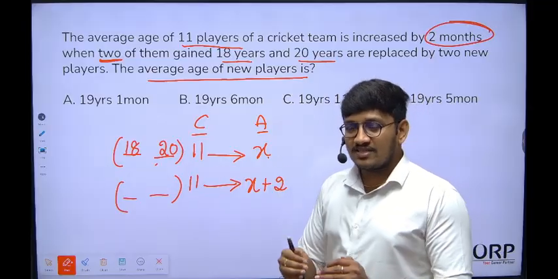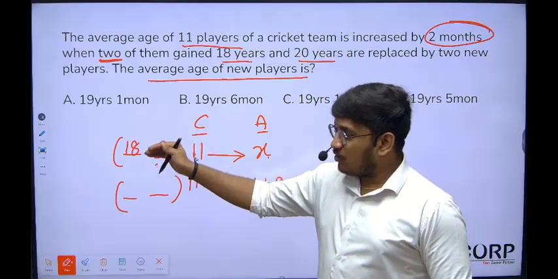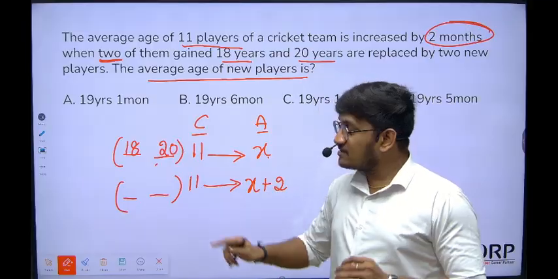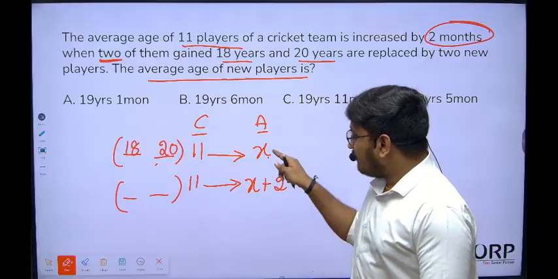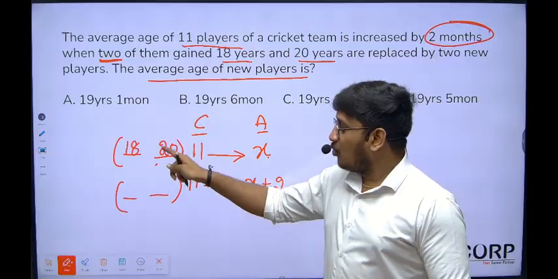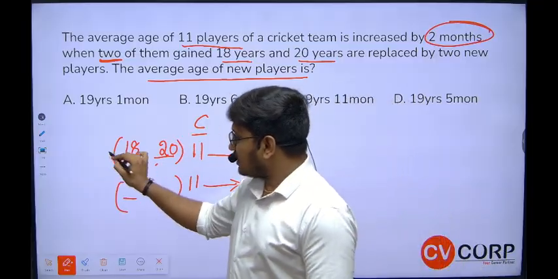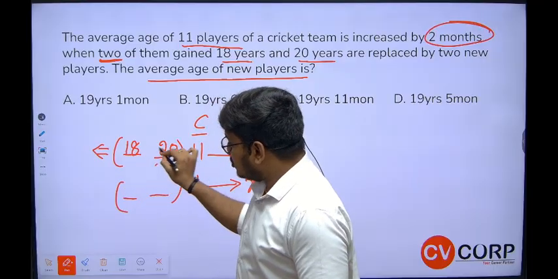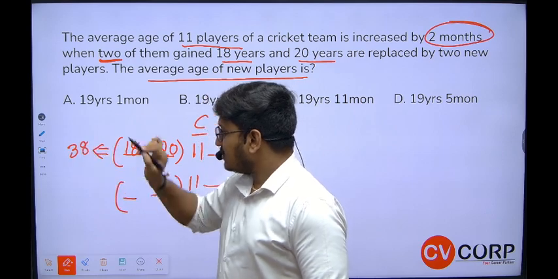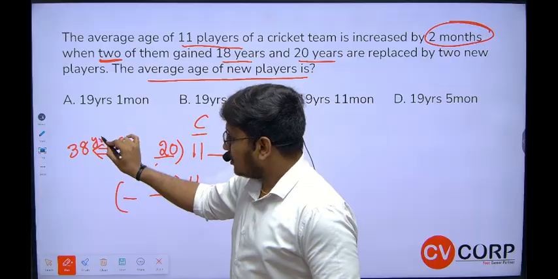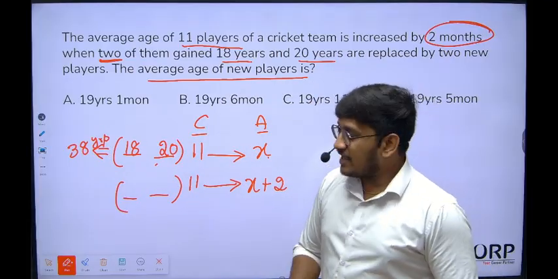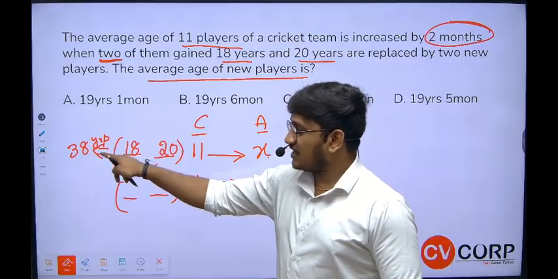So obviously these two are the old players, and the new players are older than the old players, because the average increased means the new players' age is more than the old players' age. The two players' ages combined is 38 years. I can say that the sum of the two old players' ages is 38 years.